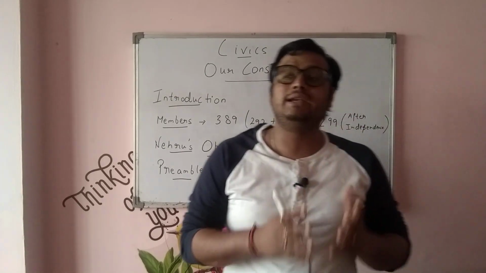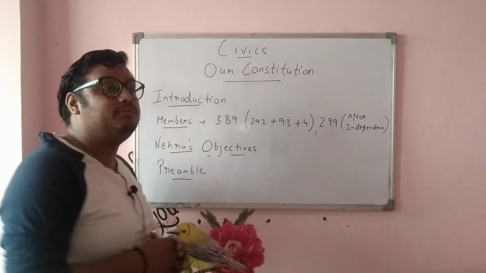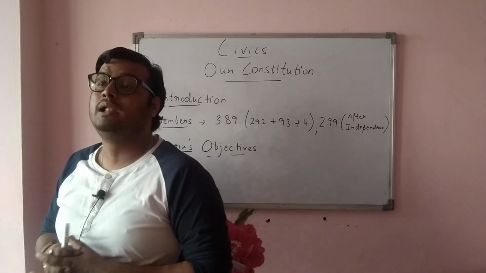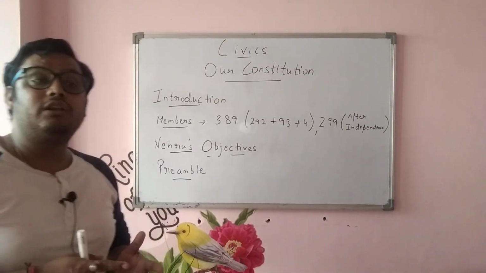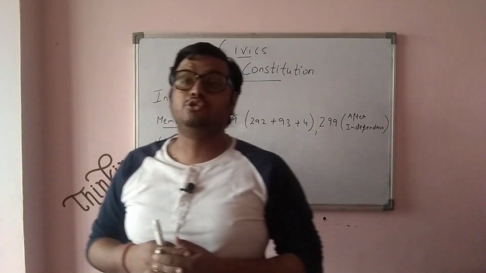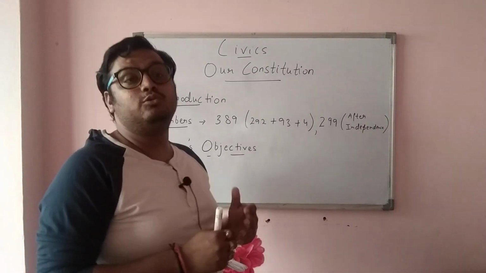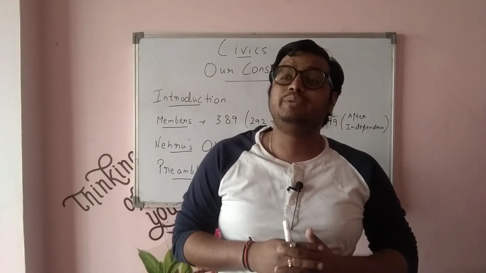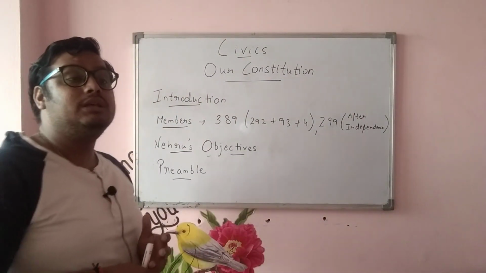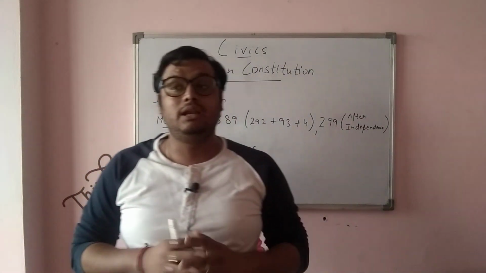Our country is a democratic country. What do you understand by the term democratic? Democratic means a country which is being governed by a proper set of rules and regulations, having no discrimination between the people, and having a government which is for the people, from the people, by the people. This is the motto of our Constitution. Also, the Constitution does not seek any special status to anybody in the country. Everybody is being seen equally, and there is no discrimination among the members of any caste, color, creed, religion. They are all treated equally.